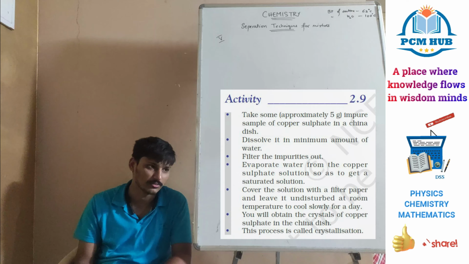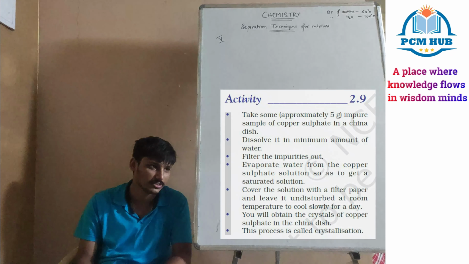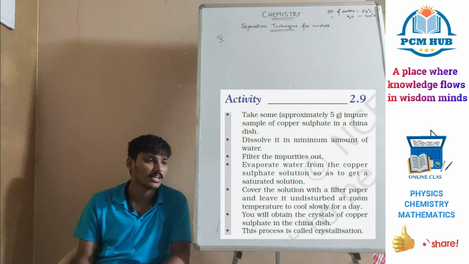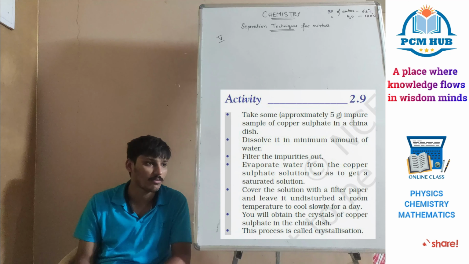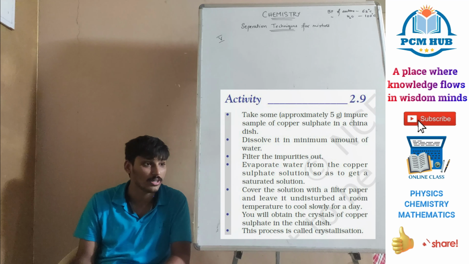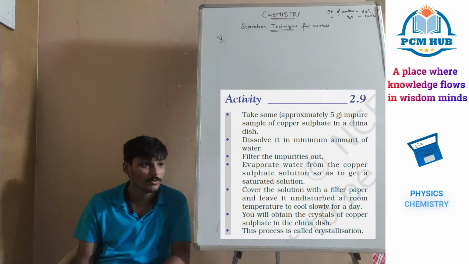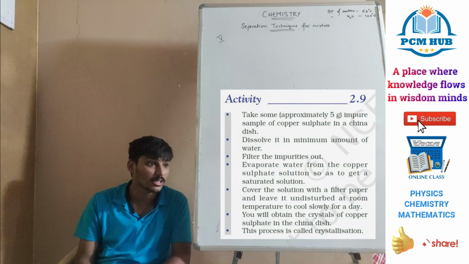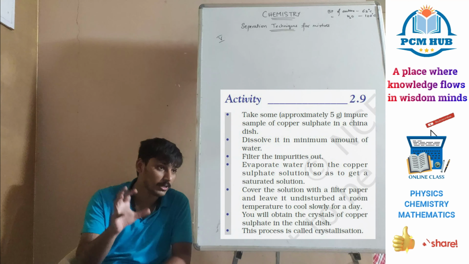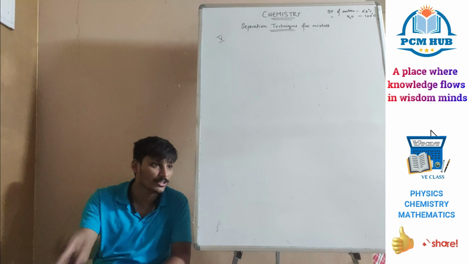Crystallization is not evaporation. Please don't say crystallization is evaporation. Crystallization is the method of separation of impurities from a mixture of pure substance. When the concentration of pure substance is more in the particular object, then we go for crystallization.